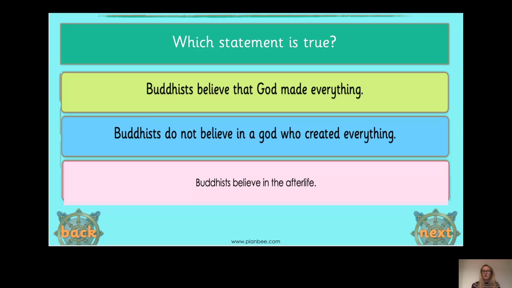Okay, let's have a look at the next question. Which statement is true? Is it Buddhists believe that God made everything? Buddhists do not believe in a God who created everything? Or Buddhists believe in the afterlife? Well, yes, well done. It's Buddhists do not believe in a God who created everything.